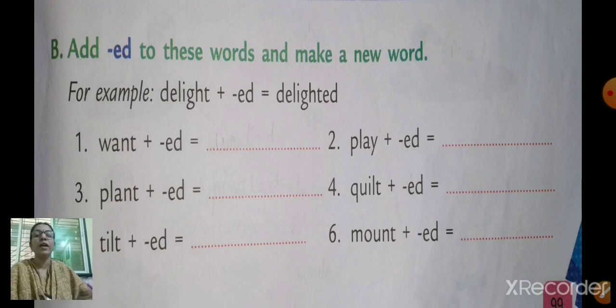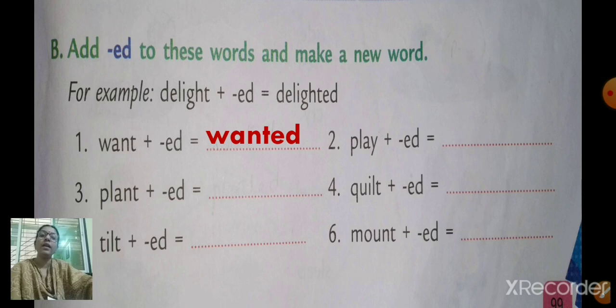Now, see the first one. Want plus ed. What is the word? Wanted. W-A-N-T-E-D. Wanted. Write fast. Just join these two words and make one word.